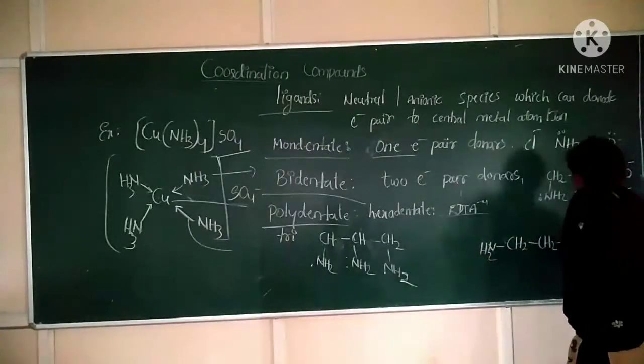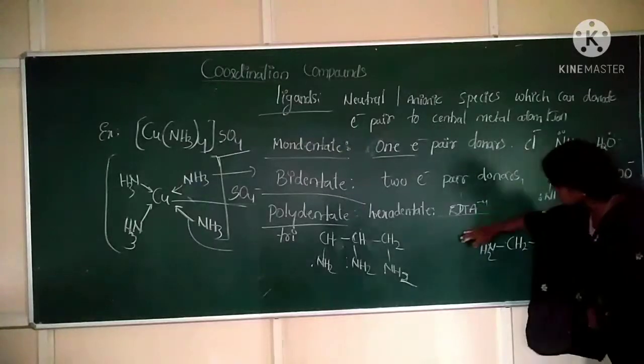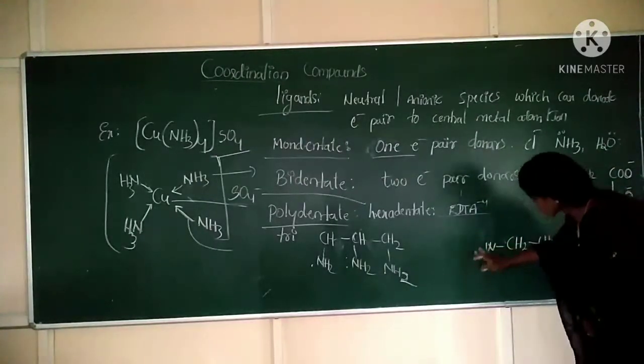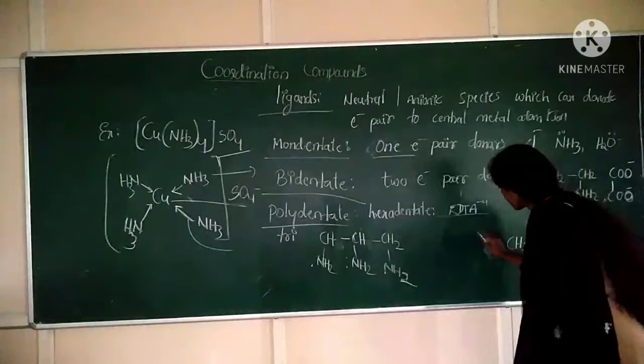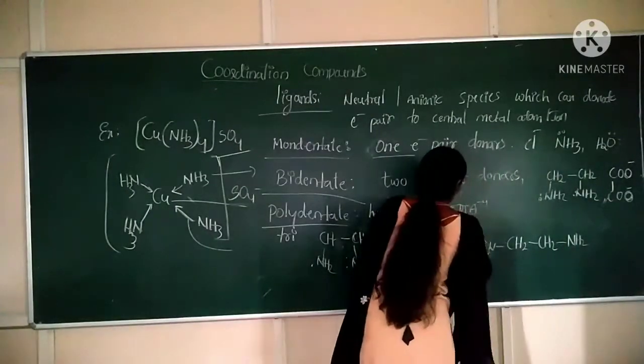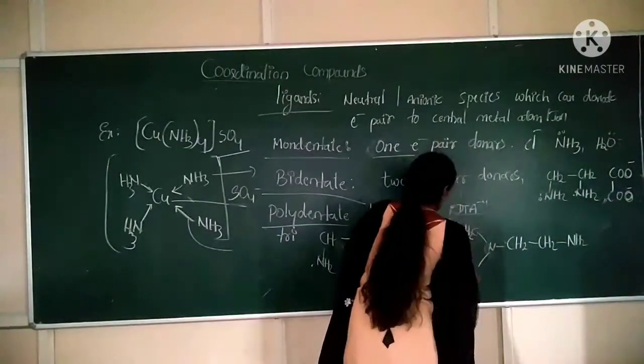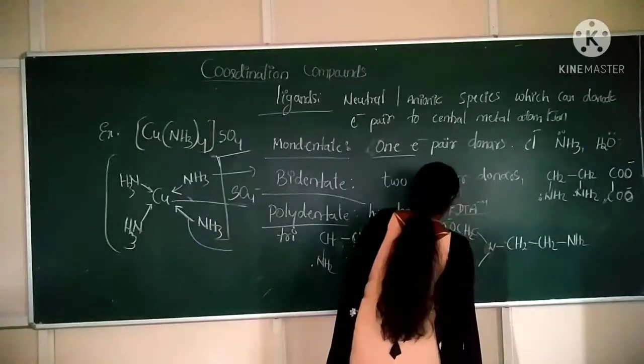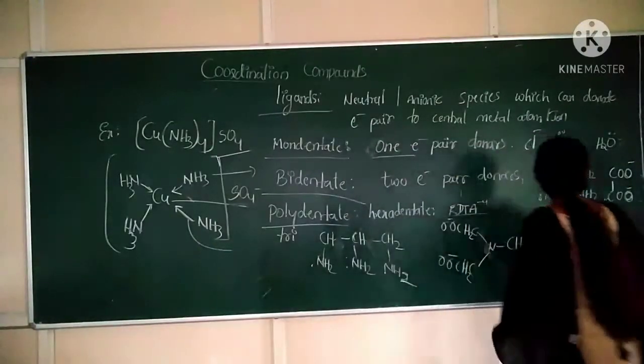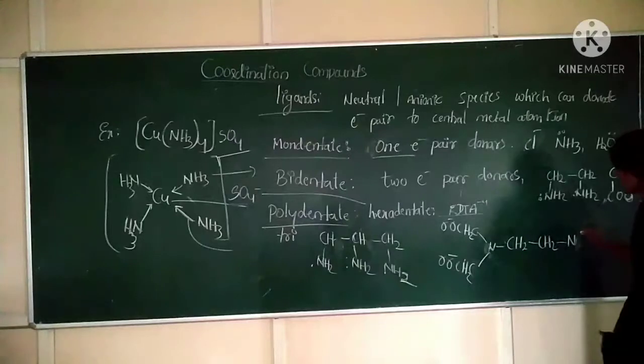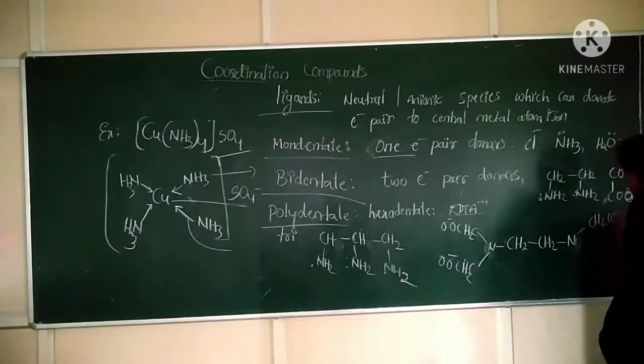NH2, NH2, correct? Now I replace two hydrogens. I replace these two hydrogens by what? Two acetate groups: CH2, COO minus, CH2, COO minus. Here also replace hydrogens by acetate groups.